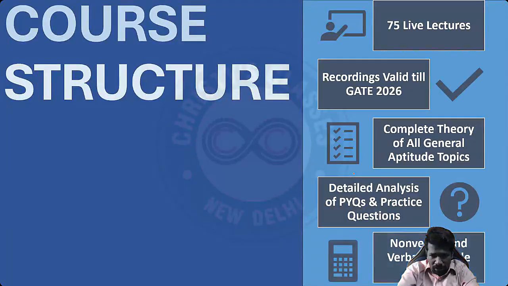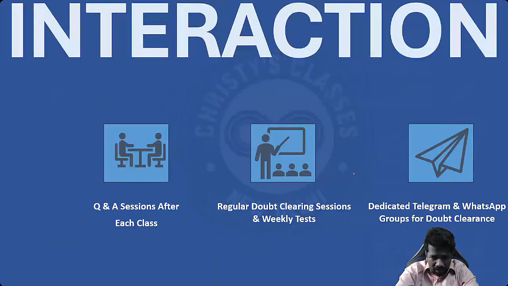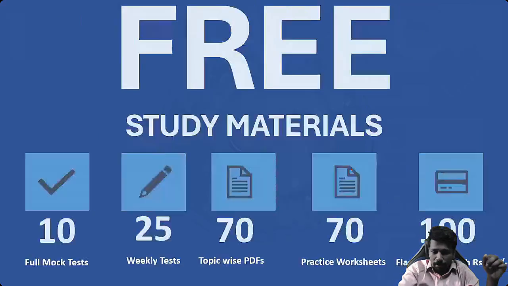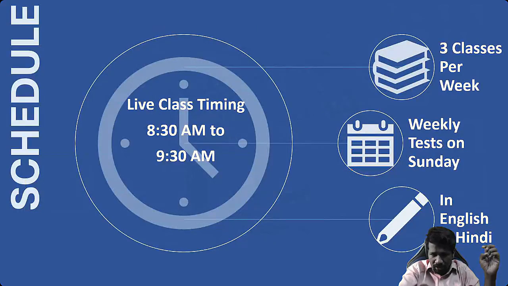And course ka structure already we have discussed. And interaction ke liye doubt clearance, there will be separate lectures also. After every class you can ask your doubts, and Telegram group or WhatsApp group में भी doubt पूछ सकता है. Study materials, these are the study materials about which I have already mentioned. And live class का timing 8:30 to 9:30 morning होगा. Live class attend करने में कोई problem है तो हर class के बाद recording upload होगा. In maximum 1 to 2 hour itself, recording will be updated.